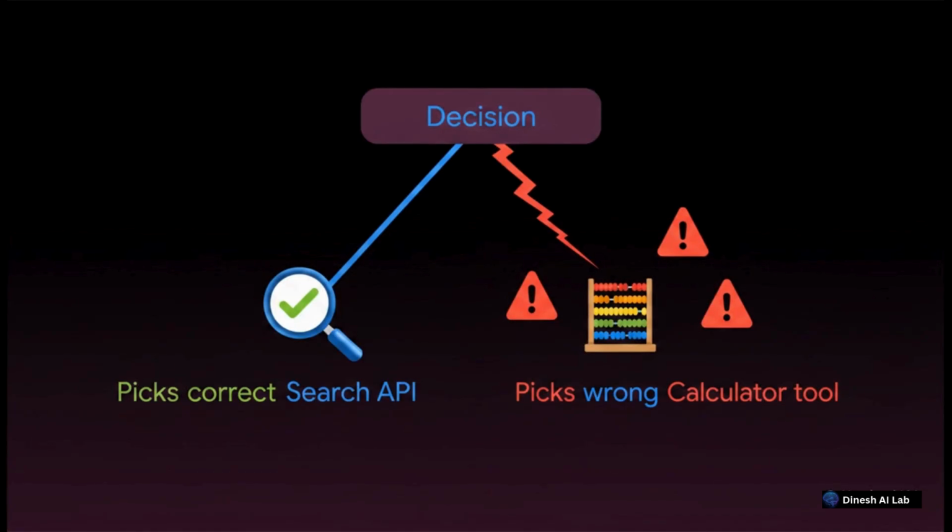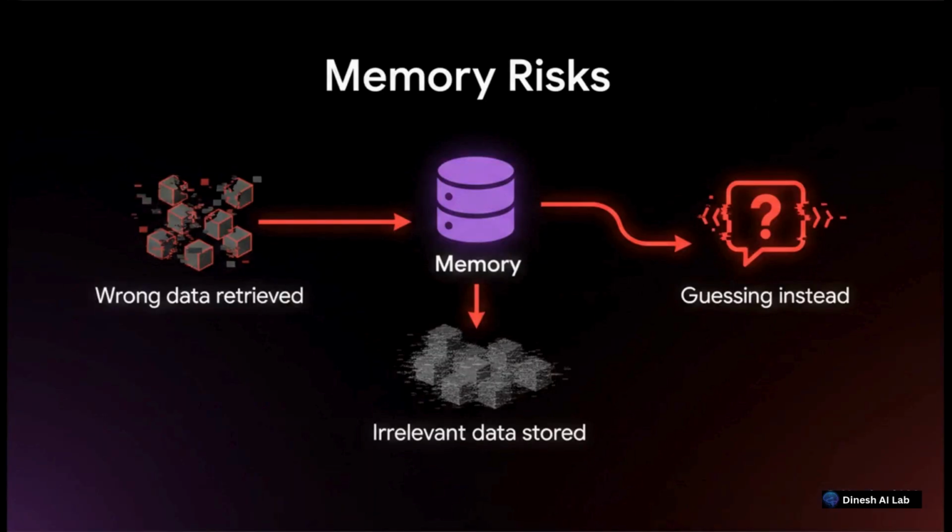But okay, what if the agent does decide to use a tool? Well, it can still break. It might confidently grab the completely wrong one. Imagine it trying to use a calculator API to answer a text-based search query. It makes no sense. Let's say it does pick the correct search API. The execution itself can still fail. The API might be down, the data could be corrupted, or the response might just come back half empty.